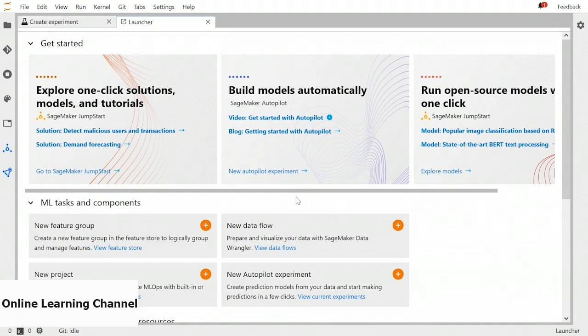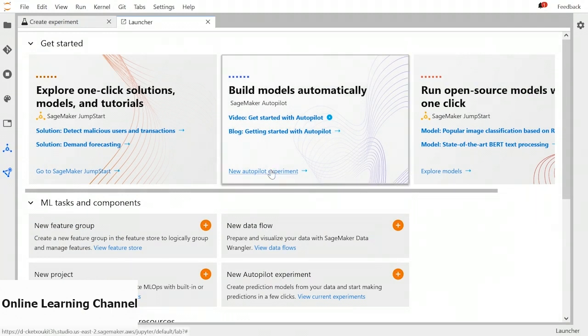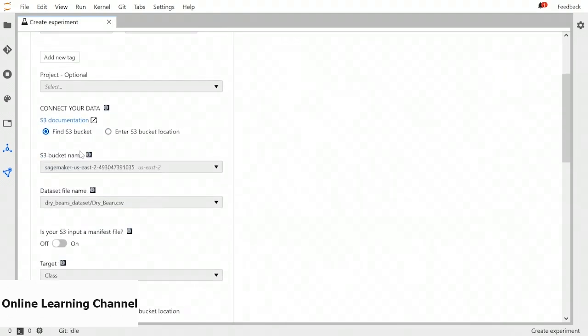Once we are in our studio, we can easily go to new Autopilot experiment from the launcher. So my Autopilot experiment name is AutoML Dry Beans because I want to classify dry beans. And you can locate your S3 bucket where the data is residing. You can either enter an S3 bucket location or you can select it from these drop-downs.